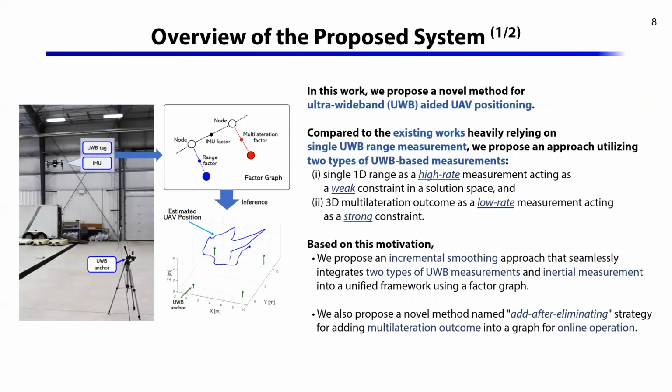Based on this motivation, we propose an incremental smoothing approach that seamlessly integrates two types of UWB measurements and inertial measurements into a unified framework using a factor graph. We also propose a novel method named add after eliminating strategy for adding multilateration outcomes into a graph for online operations.